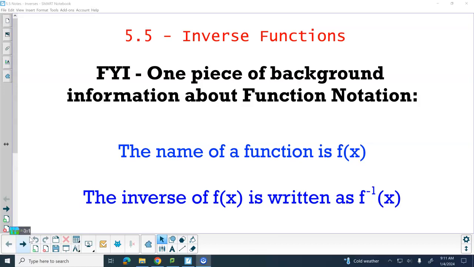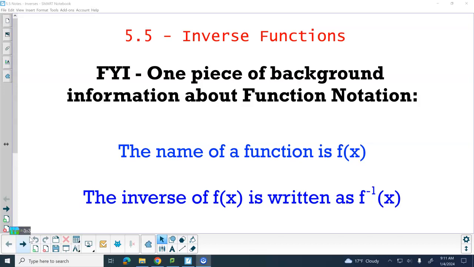All right, here we go. Inverse functions. Before we start, one little background piece. We've got function notation. Remember that the name of a function is some letter, then the parentheses and the variable that is in that function. We read that f of x. Today what we're going to be finding is the inverse function.